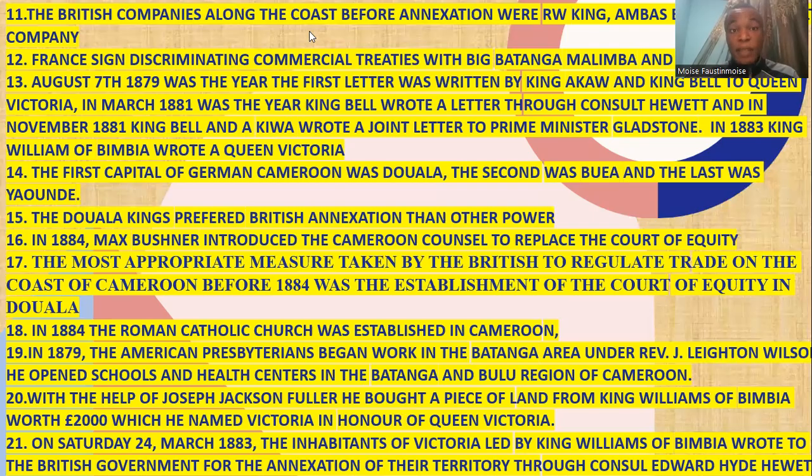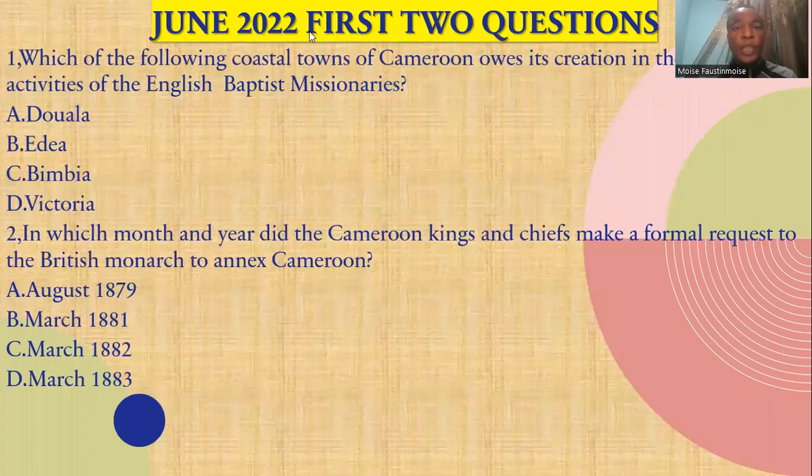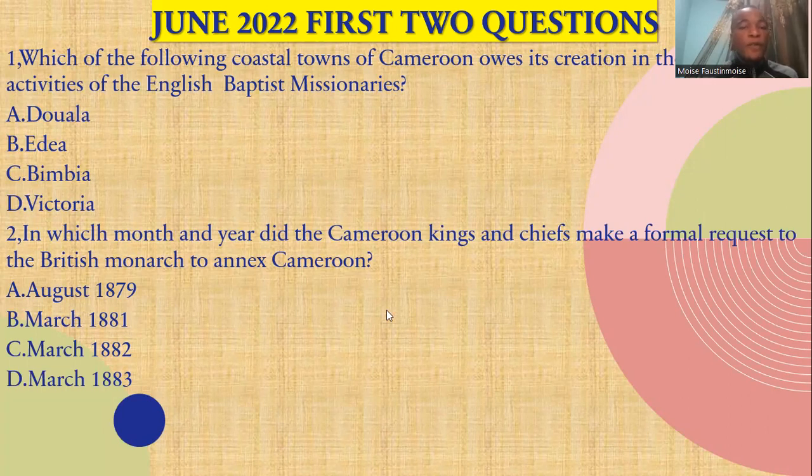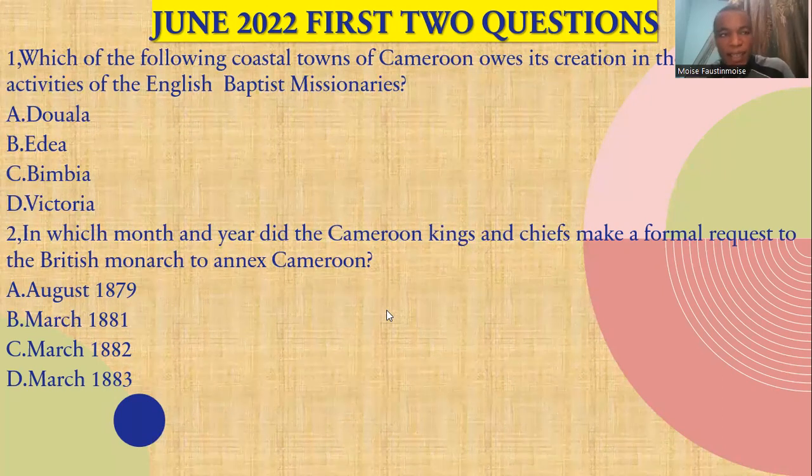Now let's examine the example of paper. After seeing all this, look at this paper now. This June 2022 first two questions, right? Now look at the first question. Which of the following coastal towns of Cameroon owes its creation in the 1850s to the activity of the English Baptist missionaries? Remember, in the first part of our work, in the introduction, I told you that Alfred Secker was the one who founded Victoria. In which year was that? 1858.